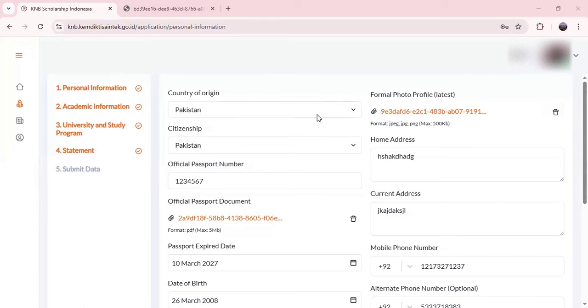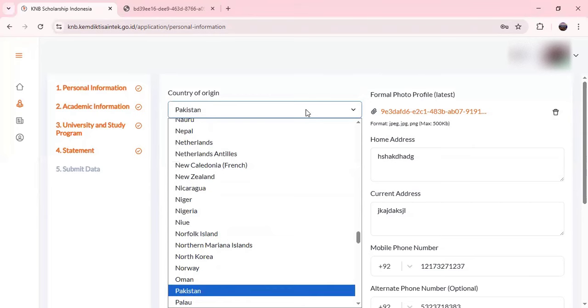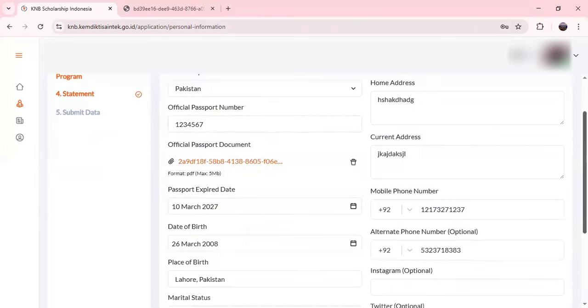For personal information, you have to put your country. Once you click on this dialog box, you can just enter the name of your country, and after that your official passport number, and then your official passport document. For this, you can scan the first three pages of your passport, and it could vary for different countries. Like for Pakistan, we have important details on the first three pages because we have to do a signature on the third page, so you should try to scan those three pages in a PDF, and then you can use it here.